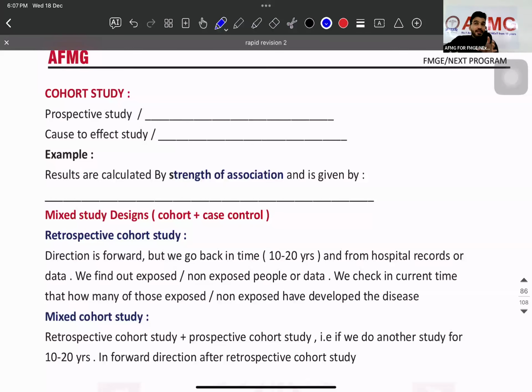After that, ecological study. It will tell me about the characteristic of a population. For example, this age group, 70 to 75, they need 3000 calories per day. So the type of study that I will do on that, nutritional surveys, for that type of study, I do what? Ecological study. Did you understand?